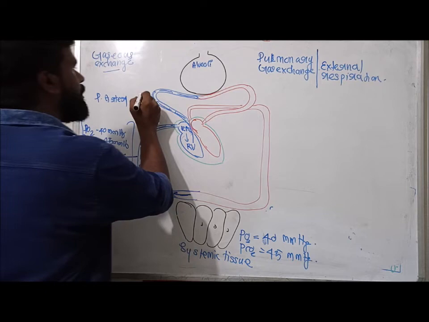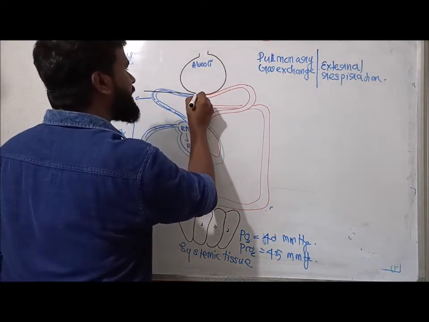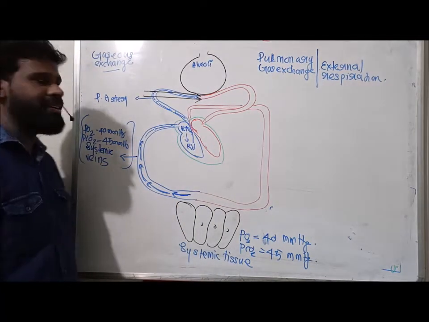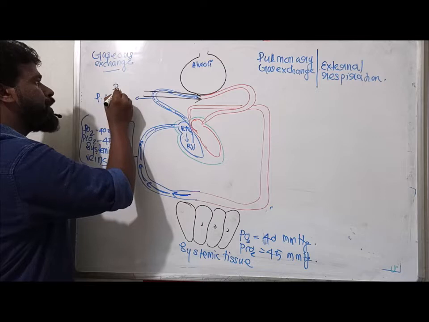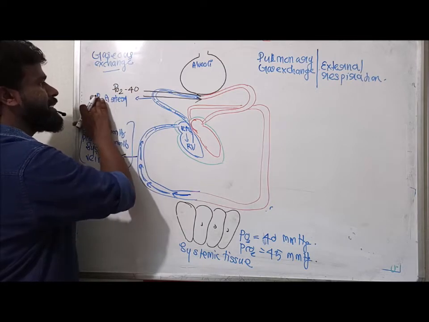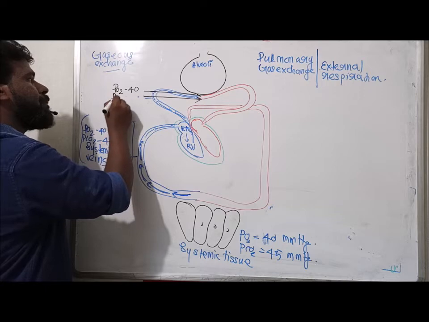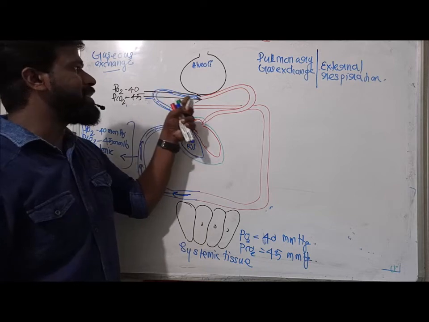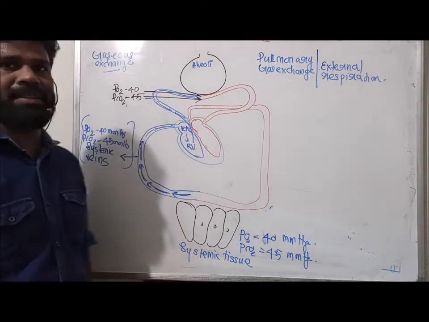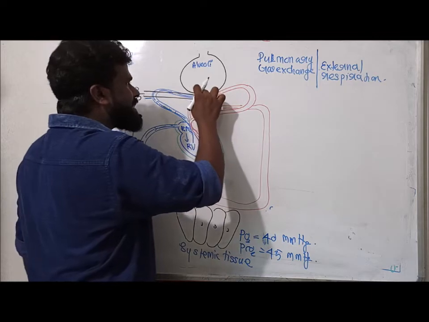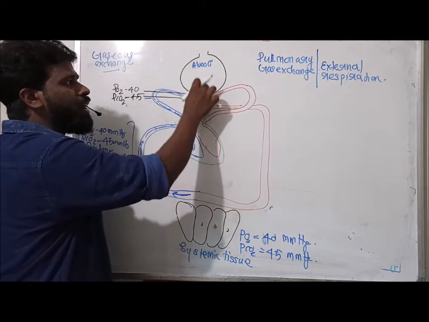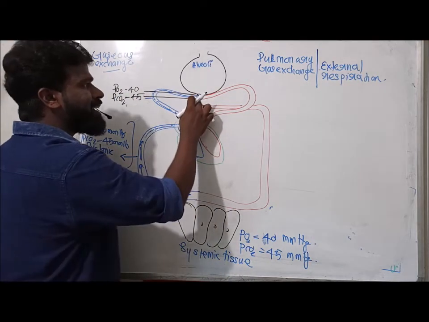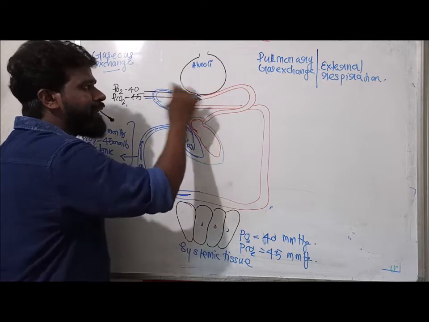That means the blood which comes towards this alveoli is deoxygenated blood, where the PO2 is 40 mmHg and PCO2 is 45 mmHg. And when this blood reaches the capillary surrounding this alveoli, a pressure gradient difference occurs between alveoli and blood.